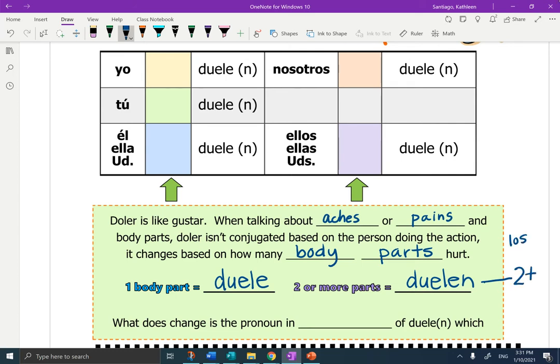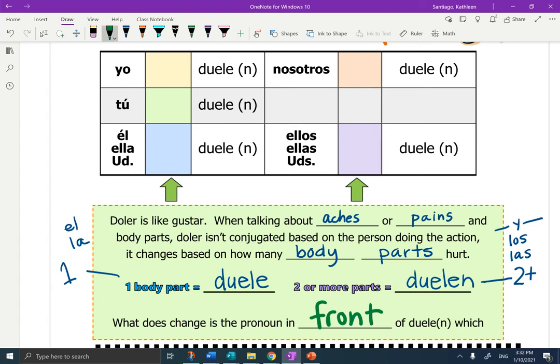Remember, los or las, or it could be this body part and this body part, we're going to choose duelen. If we have one body part, so it would start with an el or a la, we will choose duele. Again, just like in gustar, what does change is going to be the pronoun in front of the duele.